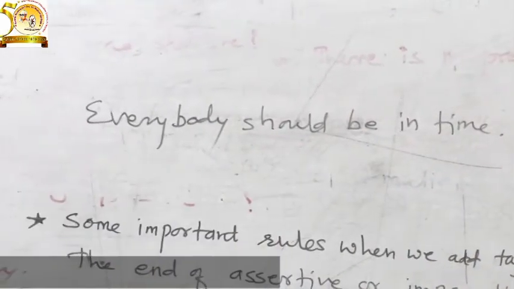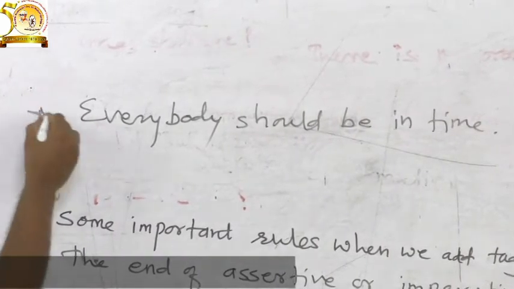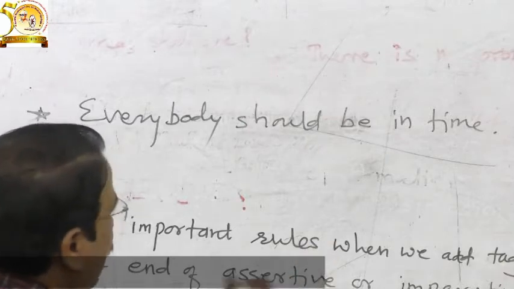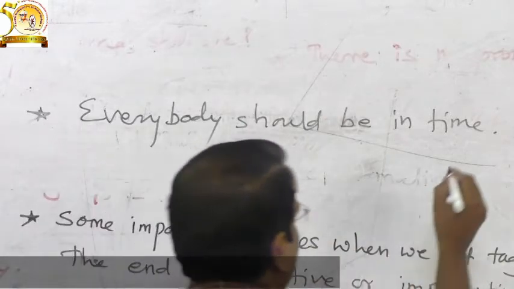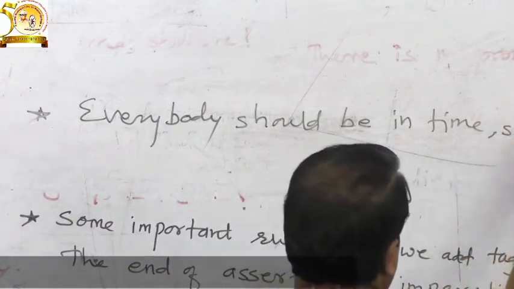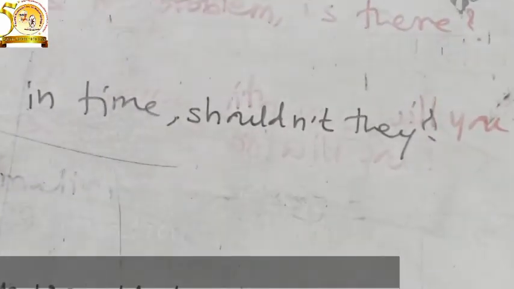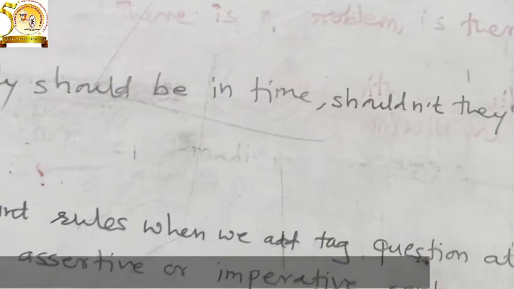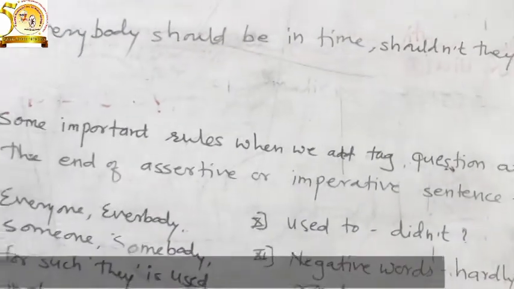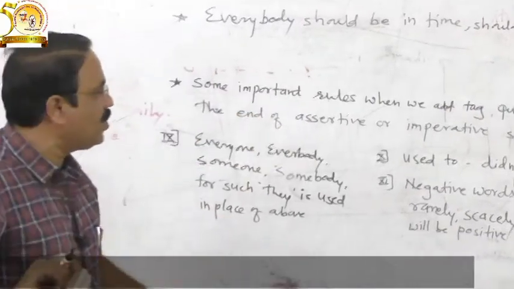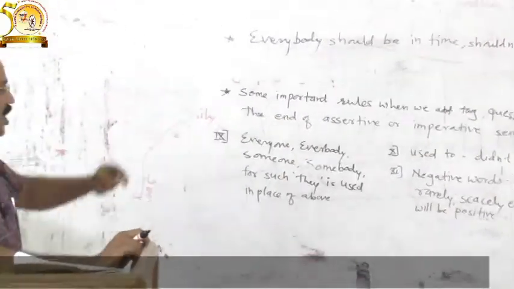Everybody should be in time. So for such a sentence, when we add the question tag at the end of the sentence, shouldn't they? So "they" is used for this sentence, or if such words are there, if the sentence begins with such words, then we have to use "they" in place of these words.